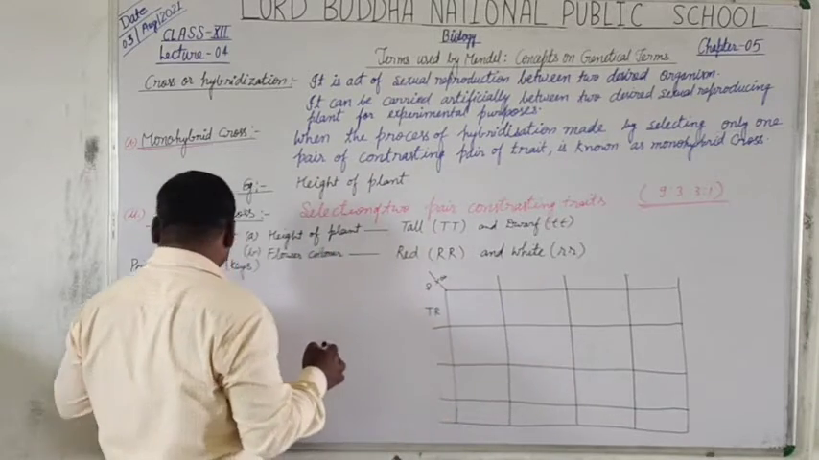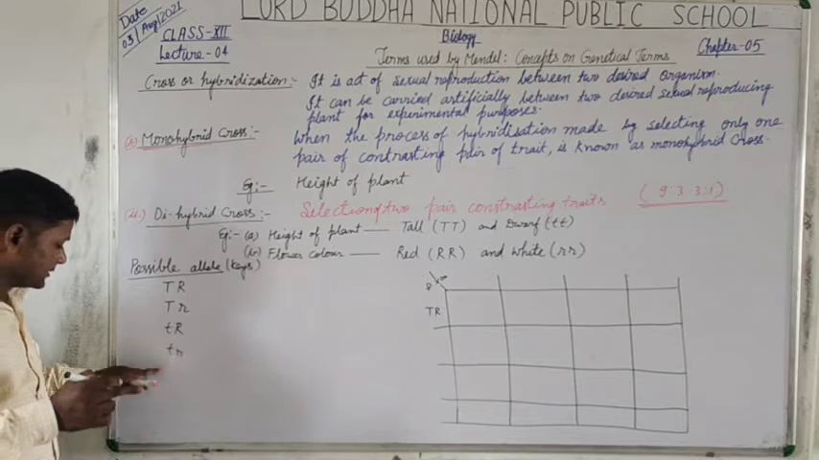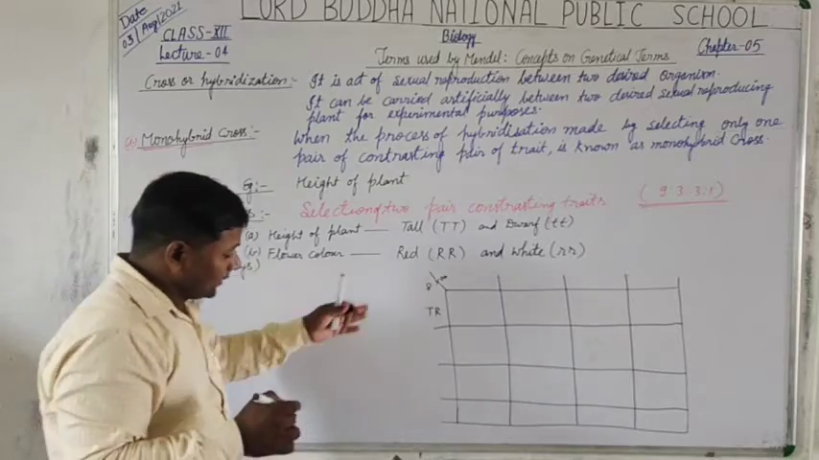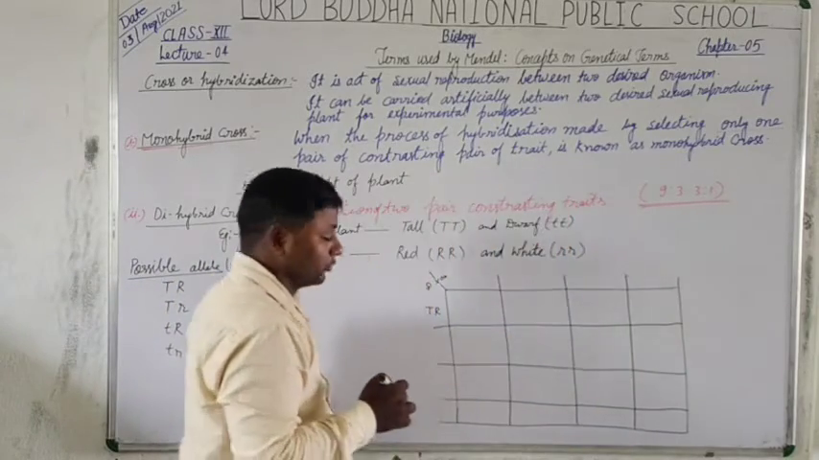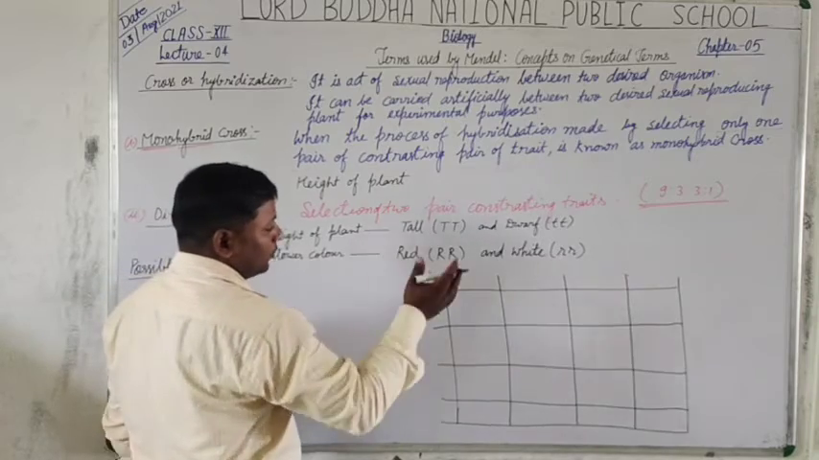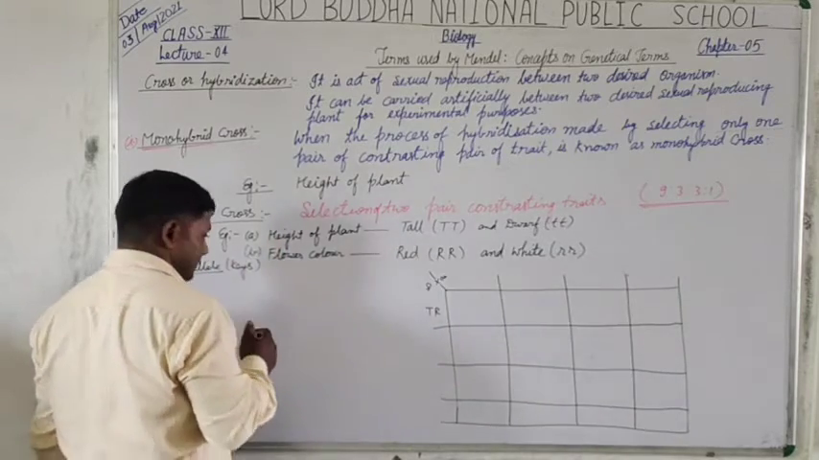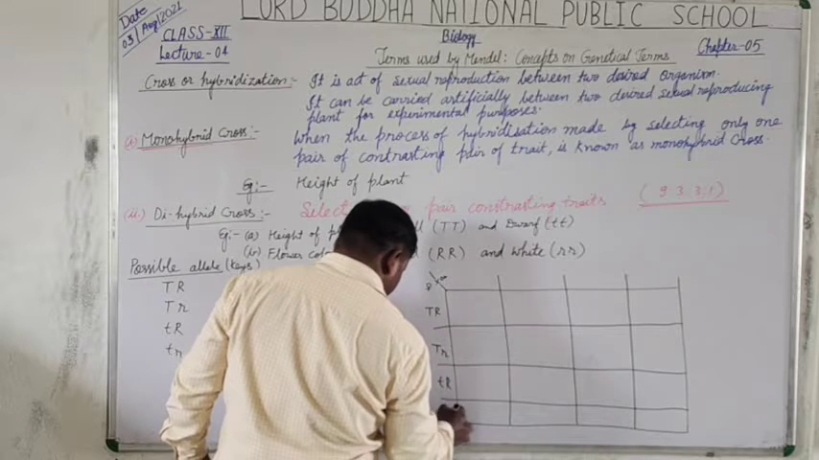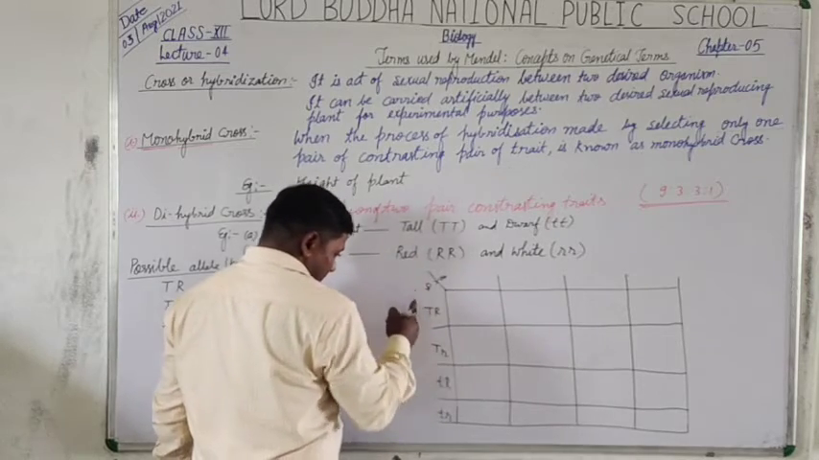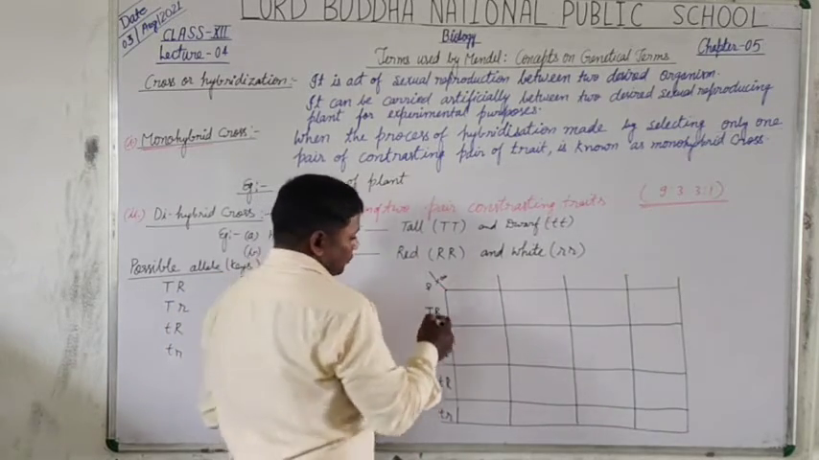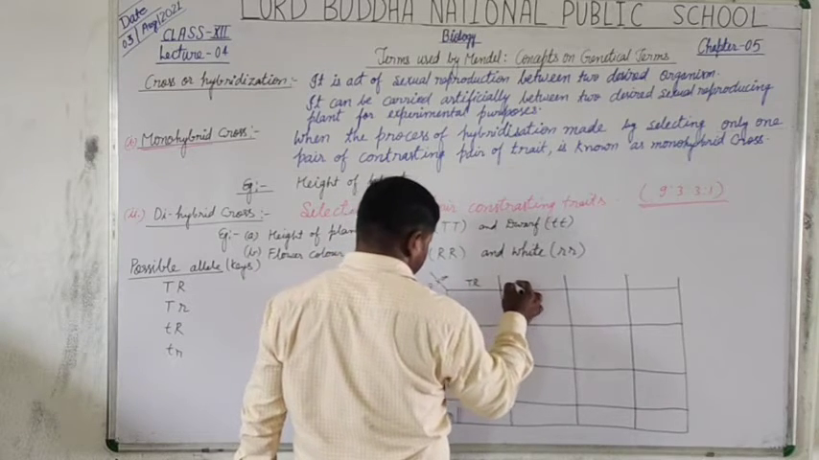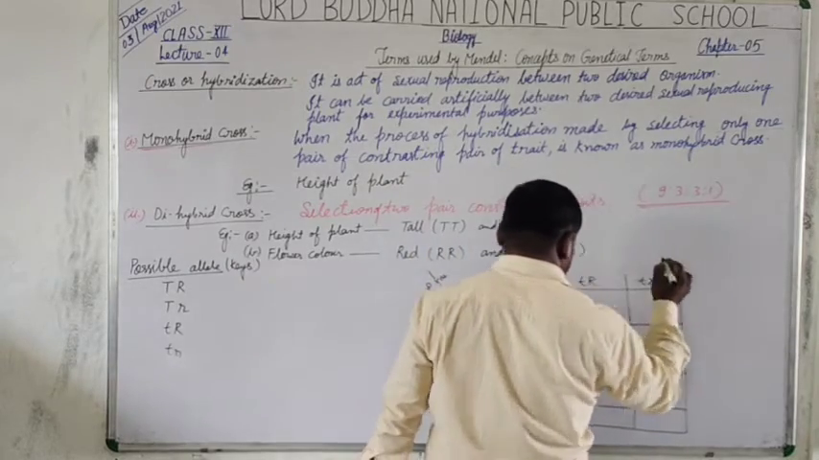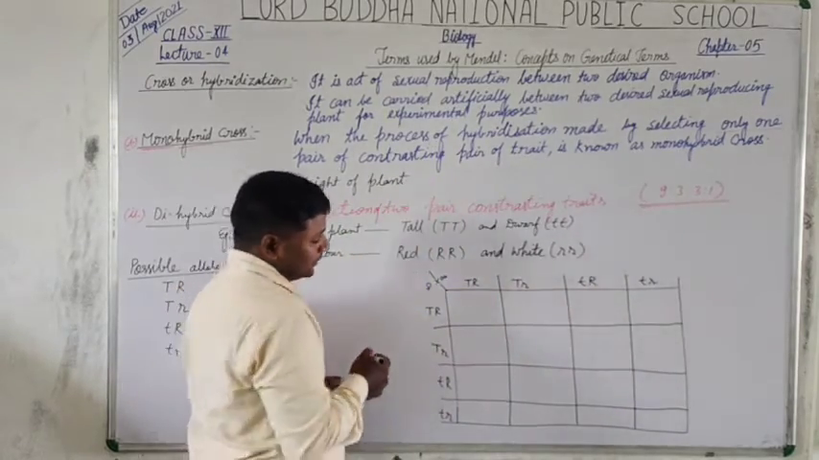Now here we put these terms consecutively and in the same order, horizontally and vertically both. Is that clear? Small t, small r. In the same order, here also we are going to write small t, small r. Now, this is the Punnett chart,